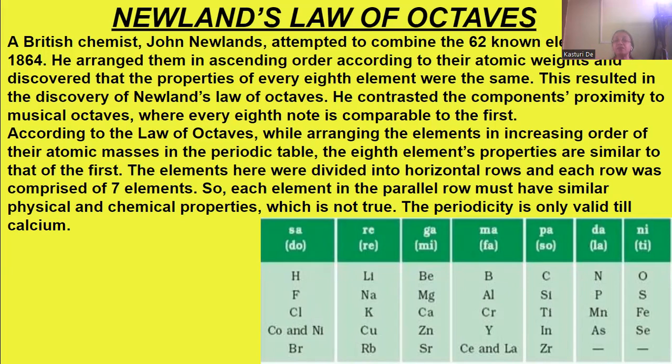This resulted in the discovery of Newland's law of octaves. Octa means 8, so the name suggests there is some relation with 8. That's why the 8th element will have the same characteristics as the first one.